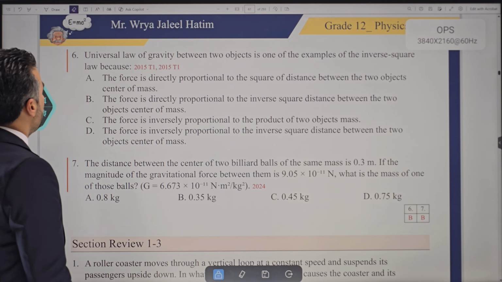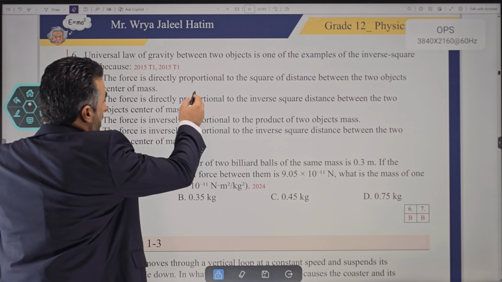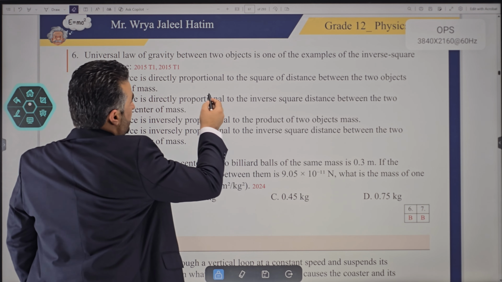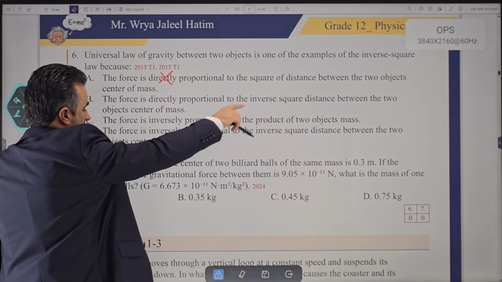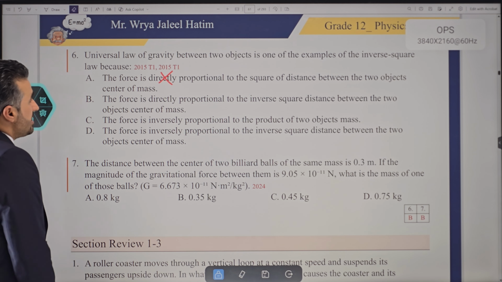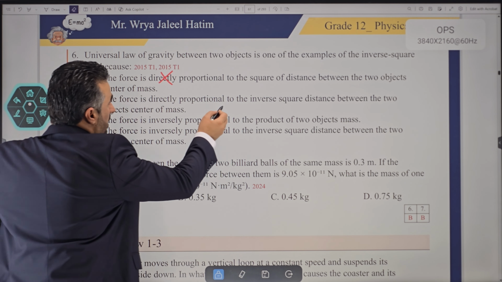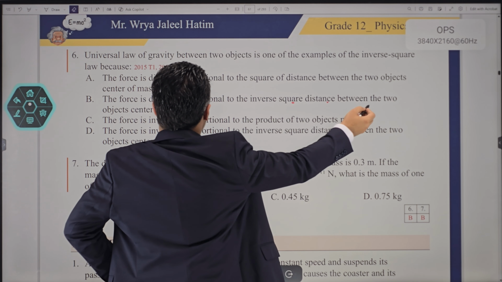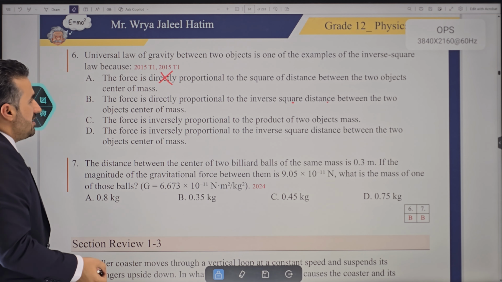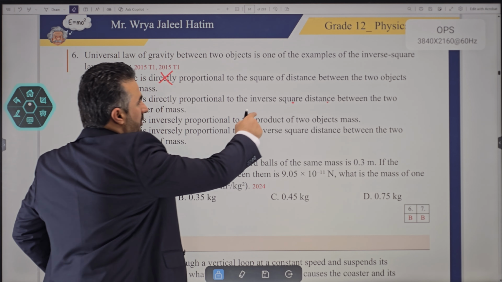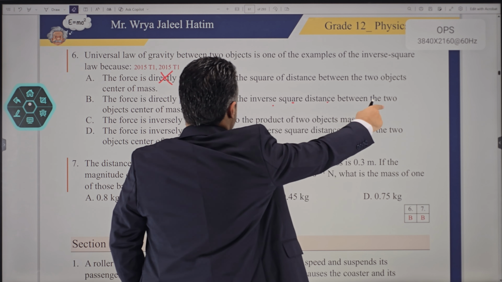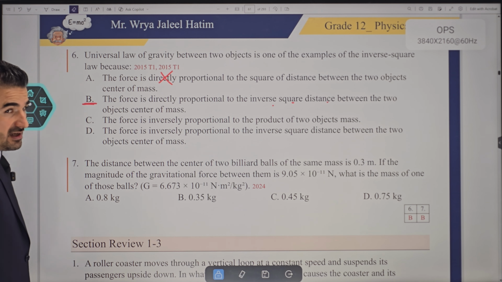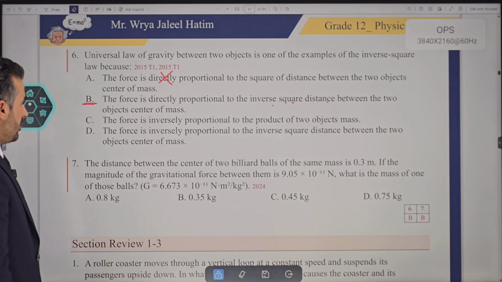So once again, it says that because the force is directly proportional to the square of the distance between the 2. Is it direct or inverse with the distance? It is inverse, so this is incorrect. B says because the force is directly proportional to the inverse square distance between the 2 masses. Is it directly proportional to the inverse square distance between the 2 masses? We would say yes, okay, but let's just continue with the choices here.